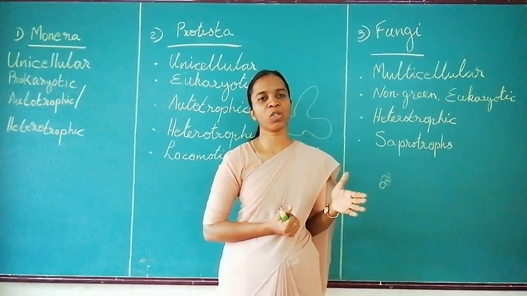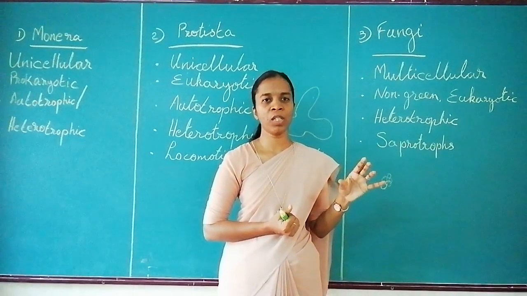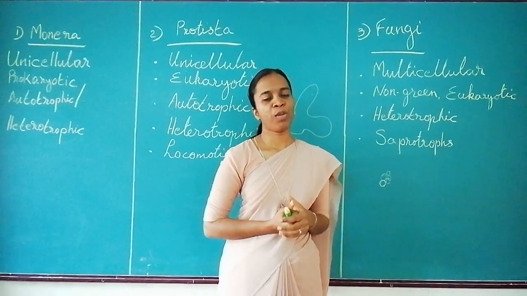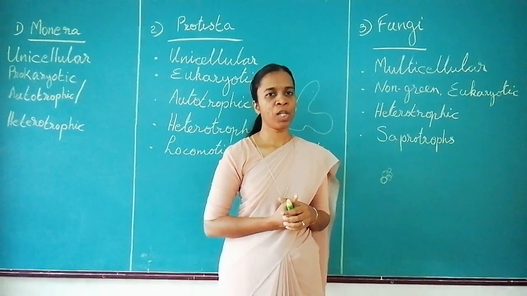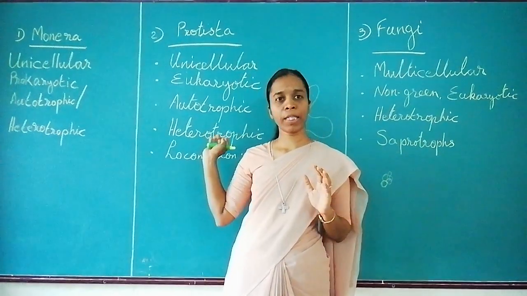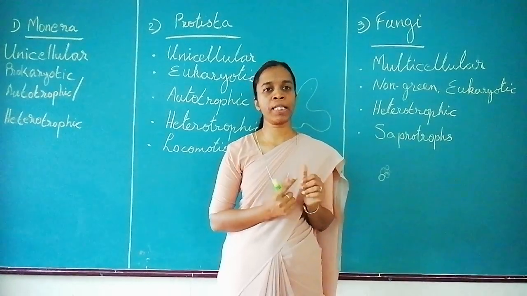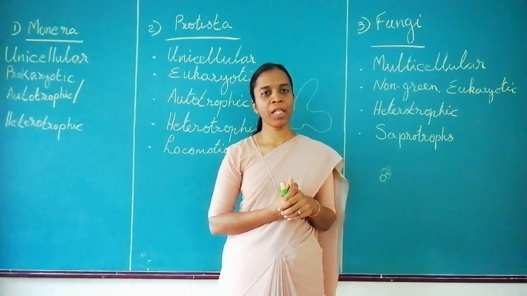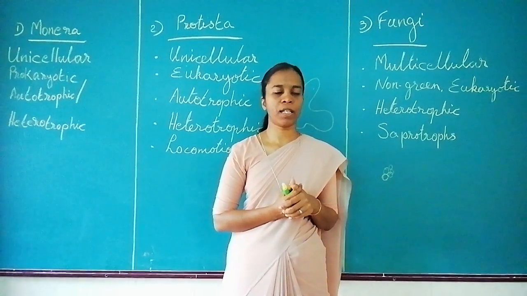Even when pickles or canned food are opened and kept for some time, you can see some things coming up over there. They are all fungi. So that is the example for fungi. So you should know about all three kingdoms, their characteristics and examples. That's all for today. The remaining we shall see in the next class. All the best.